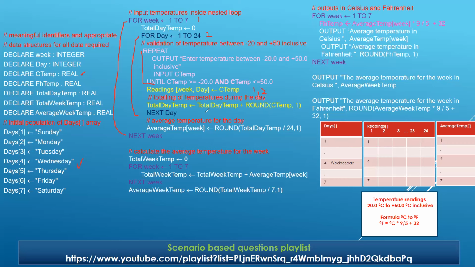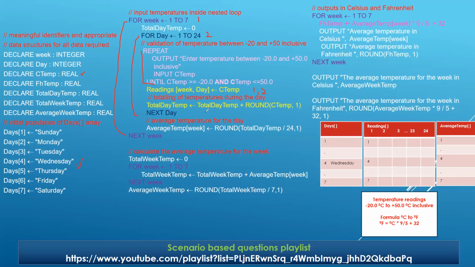In this manner, all the 24 readings for day 1, Sunday, will be taken, checked, and stored in their respective locations. We are done with the first day. Any issues? Like first day of the week, exactly. Thank you for the correction, Ali. Here I meant first day of the week, that was Sunday. All 24 readings taken, checked, and stored in their respective locations.